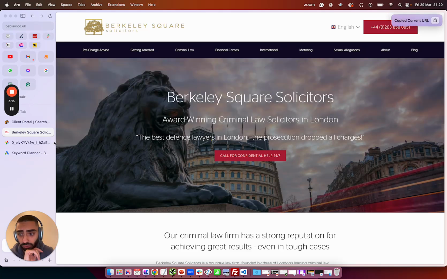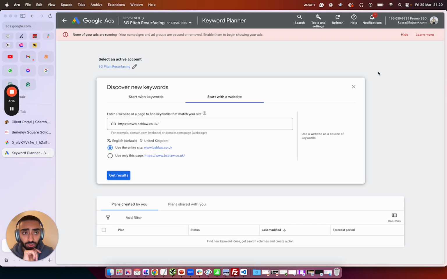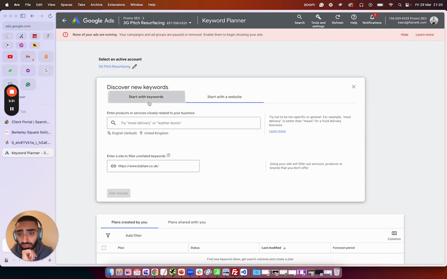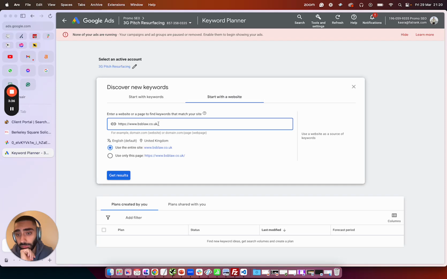So if we just copy this URL, then if we head over to Google Keyword Planner, this is a free tool. Literally just search Google AdWords, sorry, and then once you've signed up to a free account, just click on Keyword Planner here. And you can either start with keywords that you think you want to go after, or you can start with a website. We're just going to plug in one of our competitor websites, and we're going to click use entire website. So it basically gets all of the service pages, the blogs, etc. And we're going to click on get results.